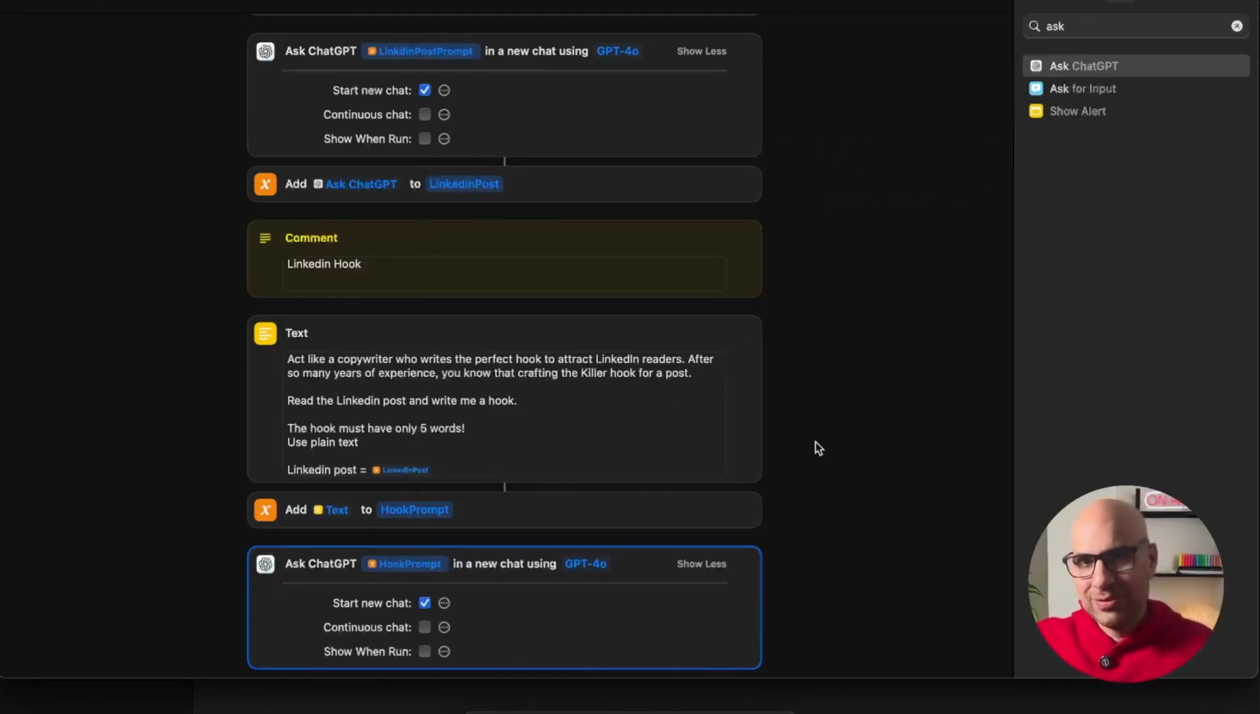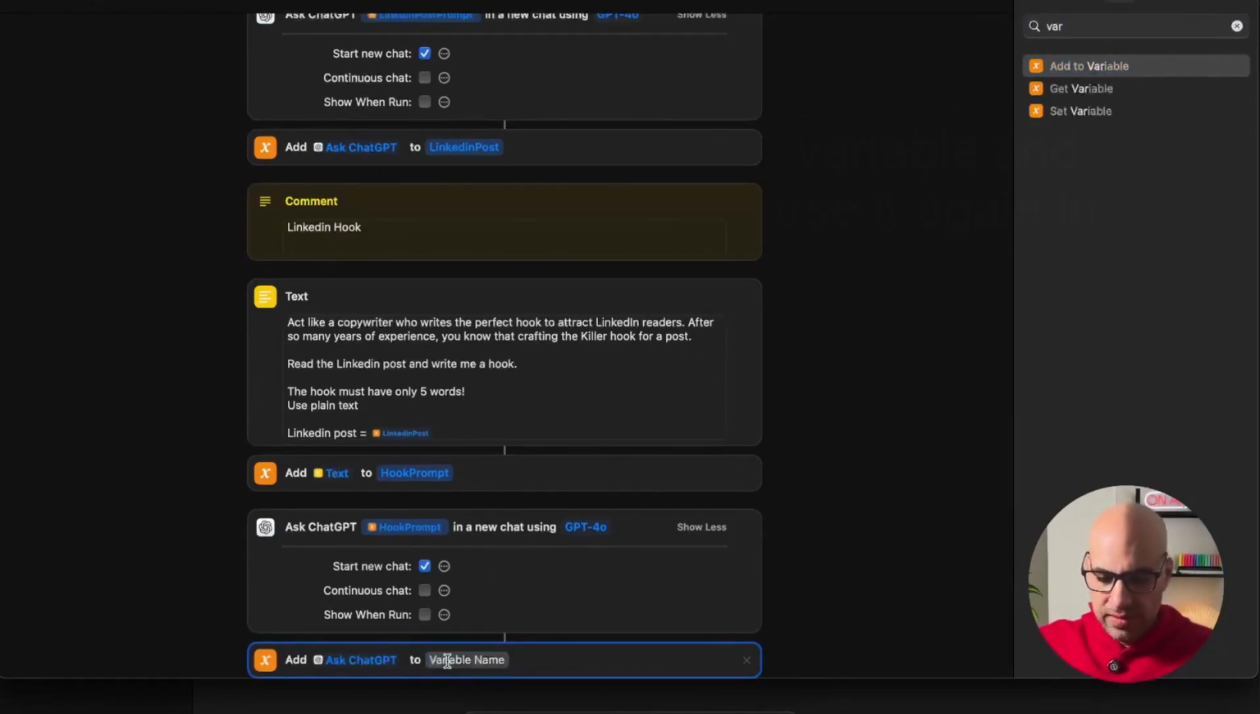So now we need to store the result in our variable. So I search for a variable here. I click on add to variable and let's call it LinkedIn hook. And now ChatGPT generates for us all the information. But what we need to do now is take all the information and send it to Apple Notes. So we'll get the information there.